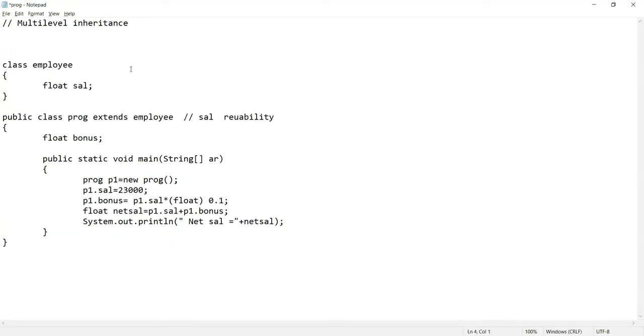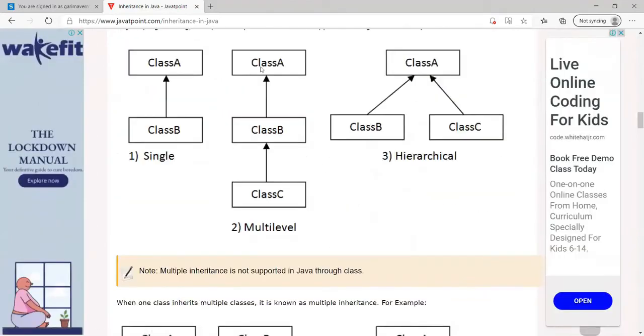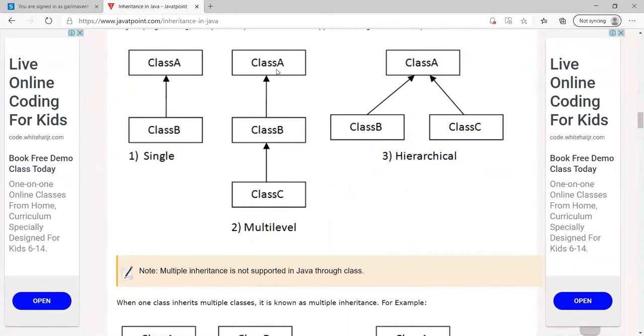So let's see if I found the diagram for you. So we can check the diagram. Okay. So this is the diagram of multi-level inheritance. B is inheriting the properties of A and C is inheriting the properties of B. So C will have the properties of B as well as A also, because B is having the property of A and the unique property of B itself, right? So this kind of inheritance is called multi-level inheritance.